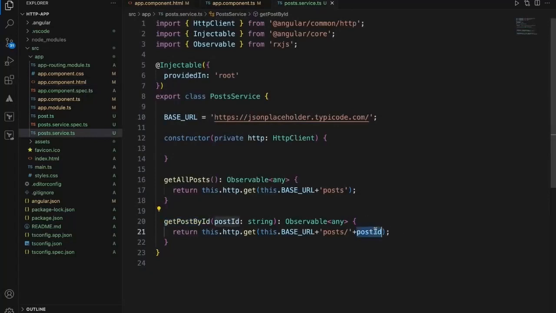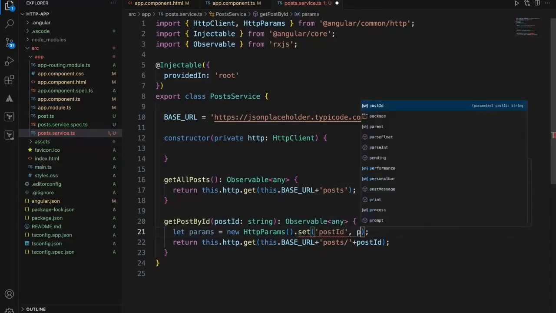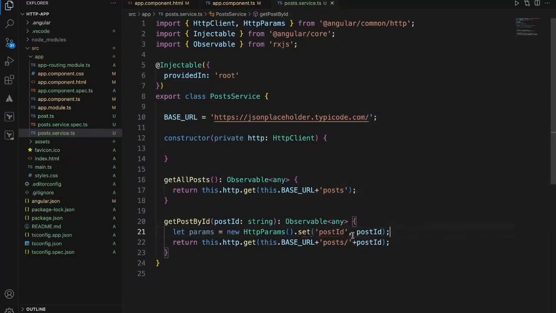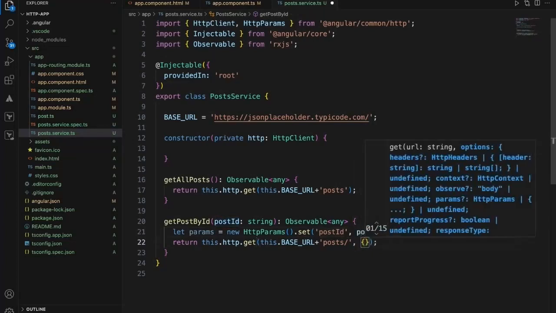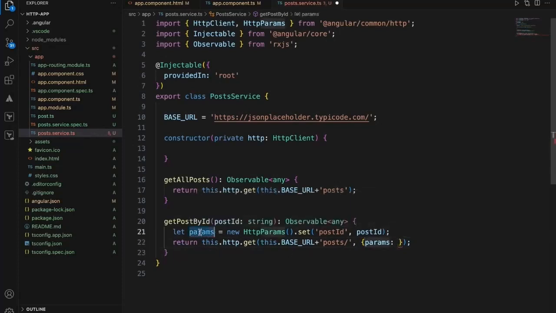So instead of passing it here directly, we can create an HTTP params object, and you can directly set it here, like the property name and the value. This is how you can set it. When you set it like this, you cannot pass this one here. Instead, you should pass the parameters. This is how you can pass it.